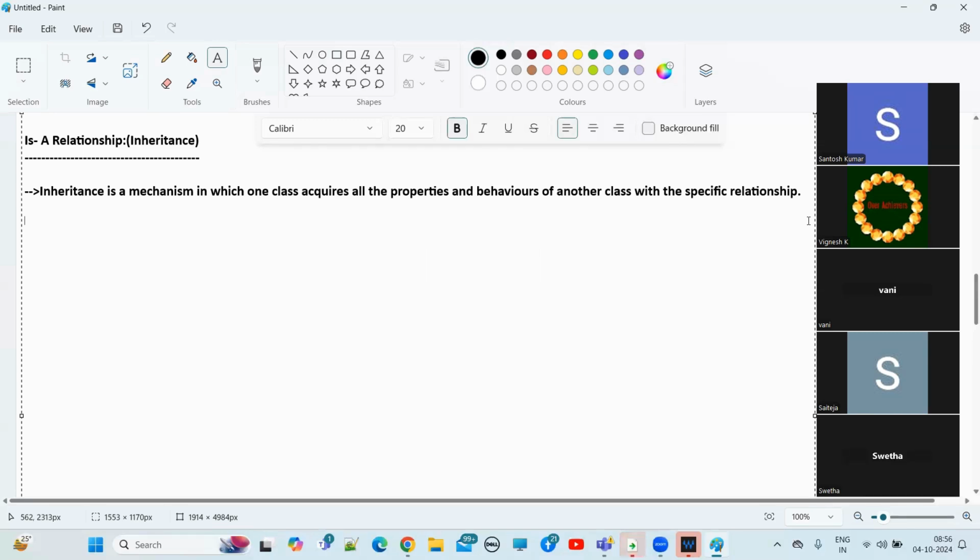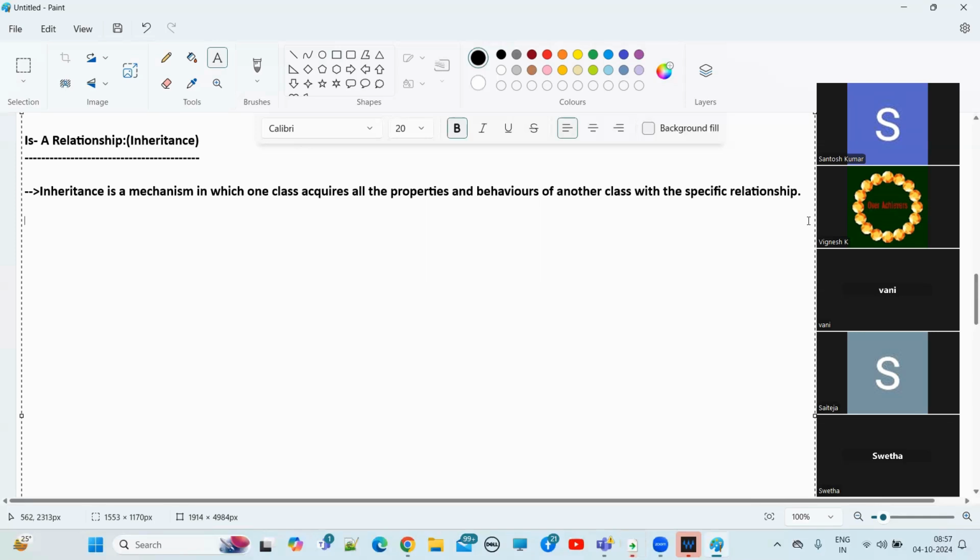I want to reuse one class's functionality in another class. Code reusability, guys. As of now, we are not using any reusability, right? One class's functionality means member variables and member methods, which I want to acquire or reuse in another class. So how can we do that? By using the inheritance concept, we can do that. Now, let's suppose, how can one class's functionality be used in another class.